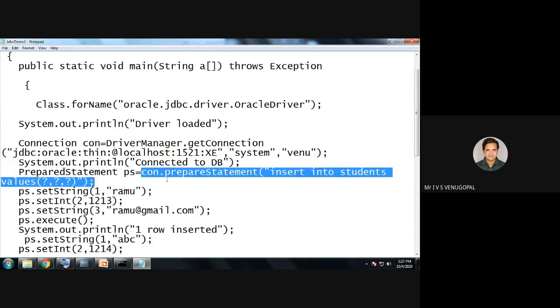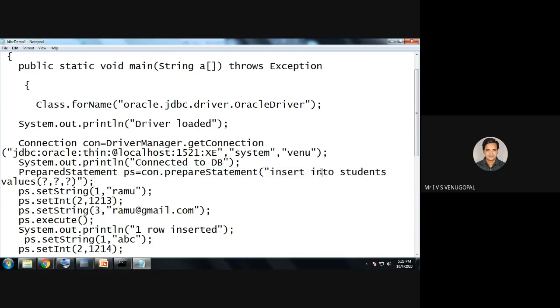So this is the statement that sends a pre-compiled SQL query. The pre-compiled SQL query can be passed using the same insert into table name values, with 3 placeholders. Why? Because my student table has 3 columns. The first column is name, second column roll number, third column email ID. So con.prepareStatement of insert into.